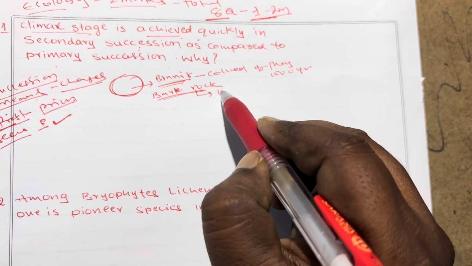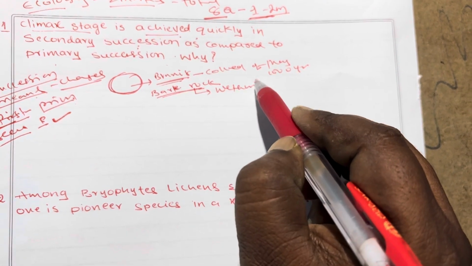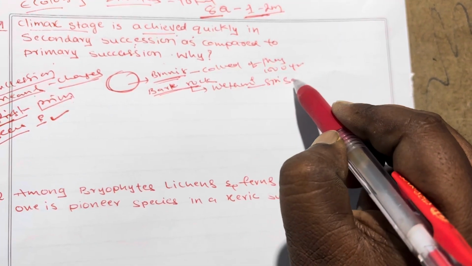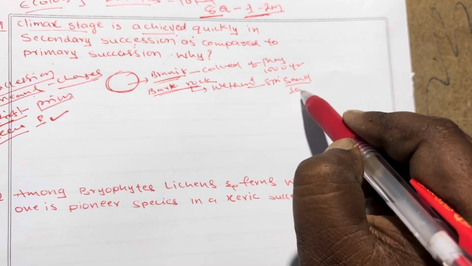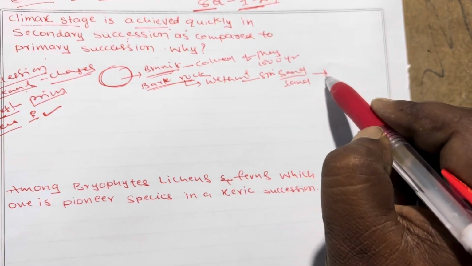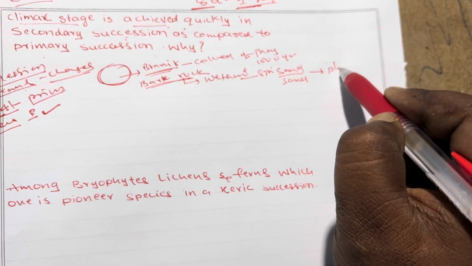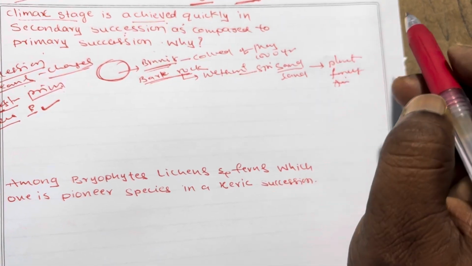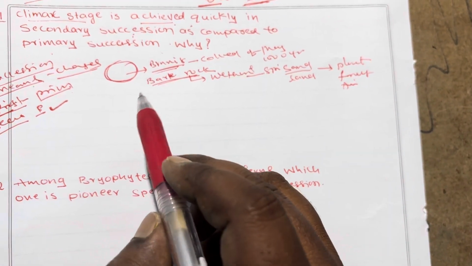This bare rock area, by the weathering process and splitting process, is converted into sand, then into land, and the land leads to plant formation, forest formation, animal formation. This is called primary succession.